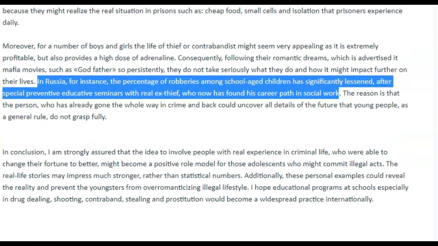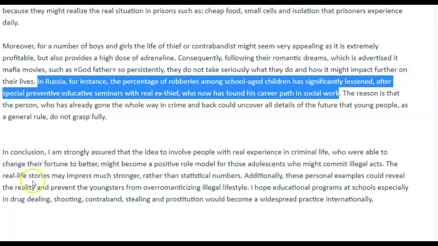Okay. All right. So in conclusion, "I'm strongly," again, the word is wrong. "I am strongly," how about "supportive of the idea to involve people with real experience in criminal life who were able to change their fortune for the better." Wait a minute, what's going on with your grammar here? How about this: "I am confident that the idea to involve people with real experience in criminal life might become a better role model for those adolescents who might commit illegal acts." All right, that's better. You need to get rid of that "who were able to change their fortune."